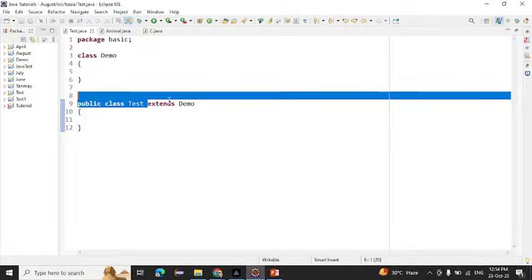One class inheriting from another class. Parent to child, one parent, one child. We can say that, right? Yes.